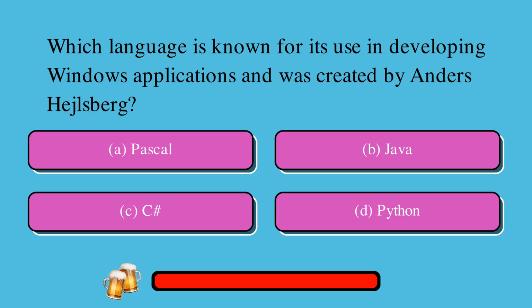Which language is known for its use in developing Windows applications and was created by Anders Hejlsberg? Is it A, Pascal, or B, Java, or C, C#, or D, Python? The correct answer is C#.